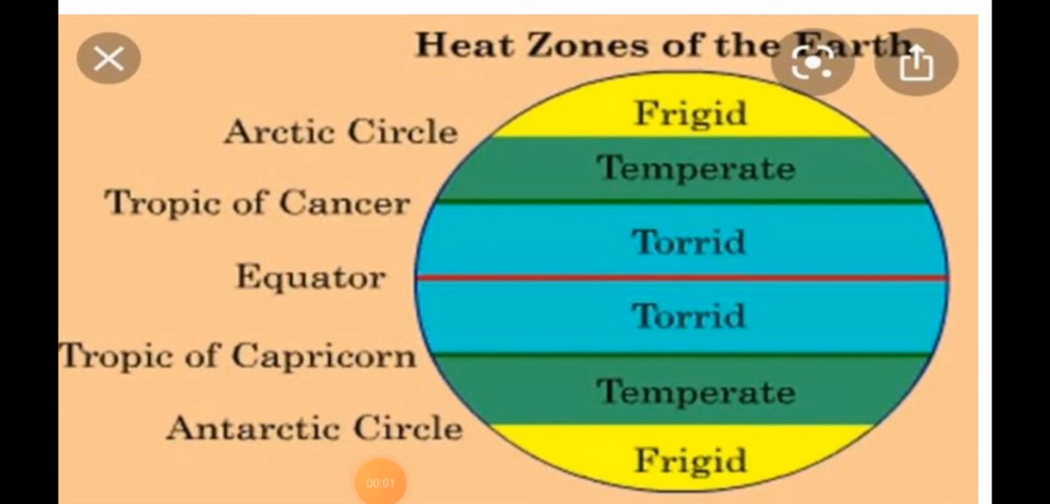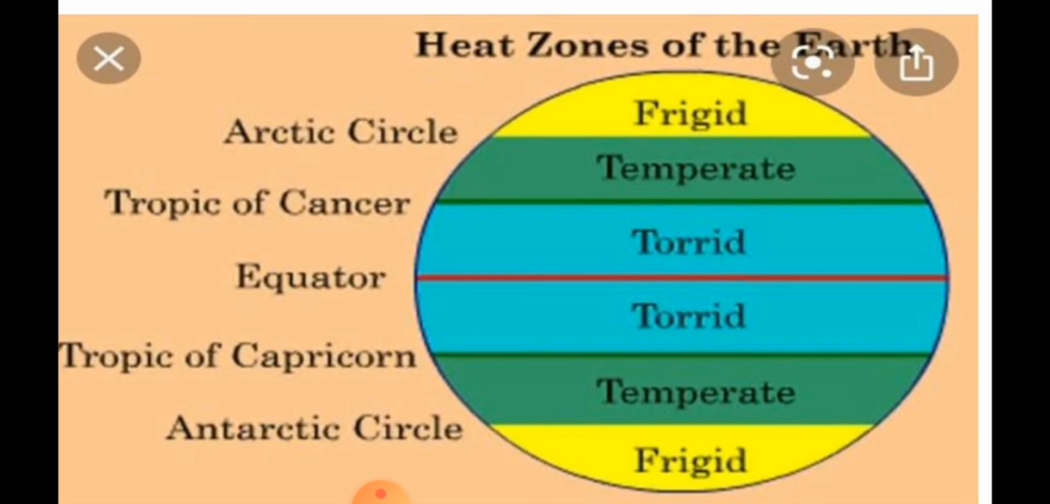Now students, in this slide I would like to tell you about the heat zones of the earth. The earth has been divided into 3 climatic zones on the basis of intensity of the sunlight which the earth receives. These are also called the heat zones, or you can say the temperature zones. As you can see in the picture, there are 3 types of zones, which are torrid zone, temperate zone, frigid zone. Let's start with the torrid zone.